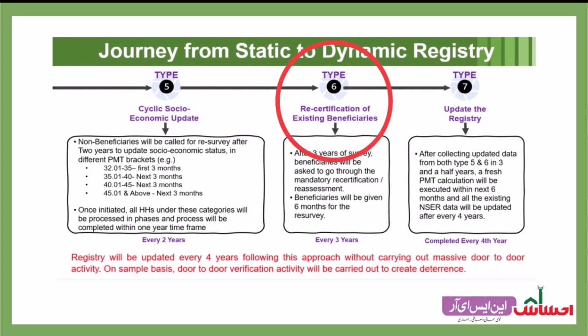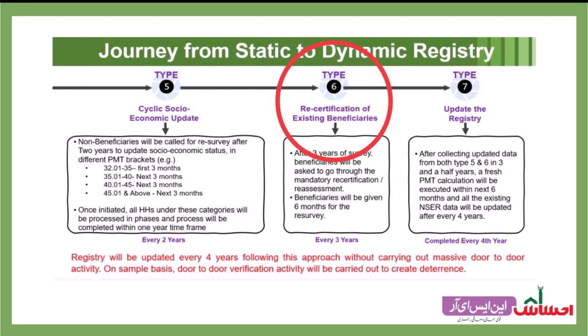Type 6 is a recertification of beneficiaries, and under this intervention, the existing Ehsaas beneficiaries would be asked to go through a mandatory recertification after 3 years from the date of their eligibility for this program. It would be mandatory for all existing eligible beneficiaries to report at the desks to recertify their socioeconomic status within 6 months starting from the date of the announcement. And we were hoping to kickstart this in 2024 as well.